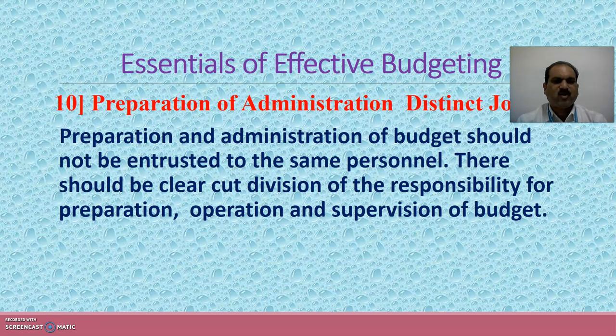Tenth, preparation and administration as distinct jobs. Preparation and administration of budget should not be entrusted to the same personnel. That means a person should not be given two types of jobs. There should be clear-cut division of the responsibility for preparation, operation and supervision of budget. See, there are three categories given over here: preparation, operation and supervision. The person who prepares it should not operate it, and the person who operates it should not supervise it. That means three people should do these three different jobs, and so it is known as preparation and administration as distinct jobs.